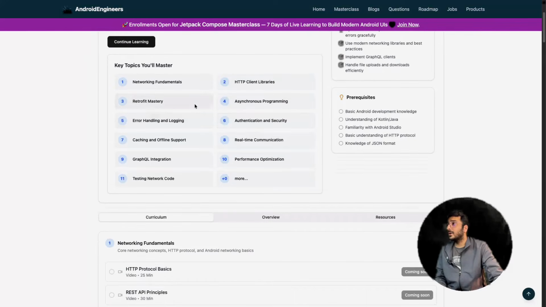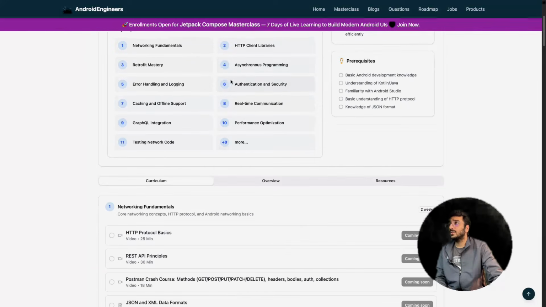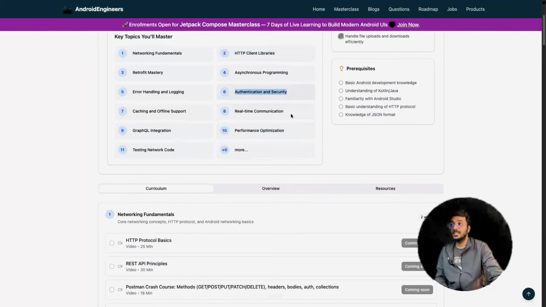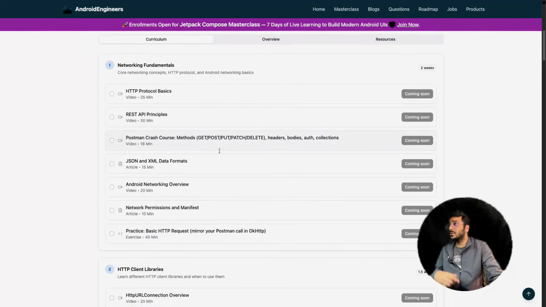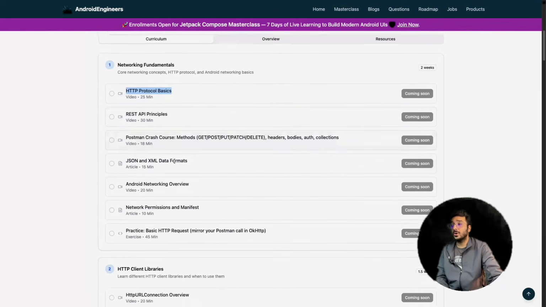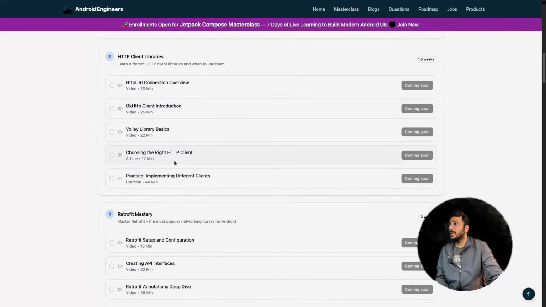But yeah, Retrofit, asynchronous programming, authentication, real-time communication, maybe like a WebSocket or something, streaming of the data, caching, offline support, HTTP client libraries, authentication, security. So these are the kind of things you should know about, starting from very basics like JSON and HTTP protocols.